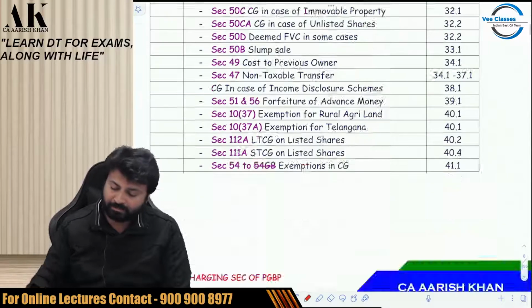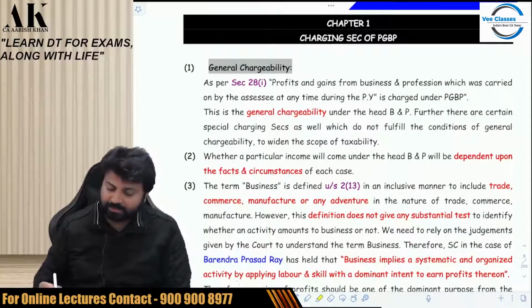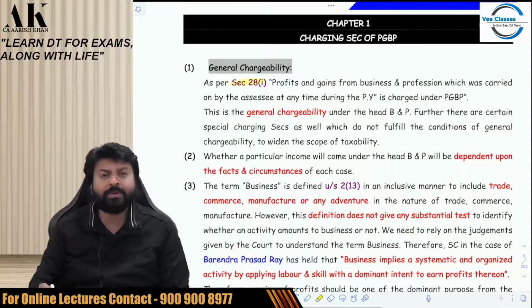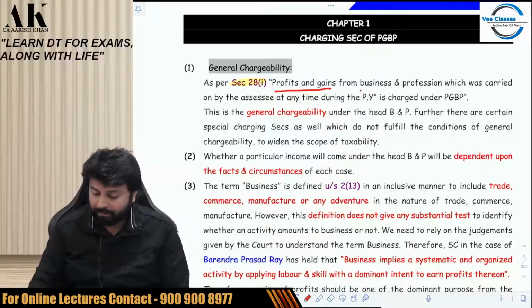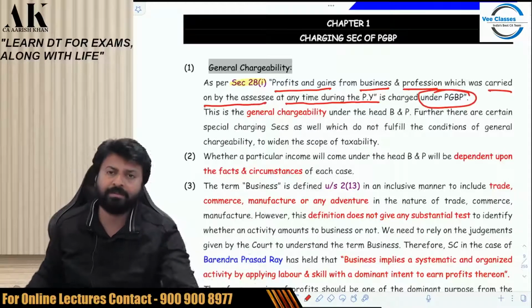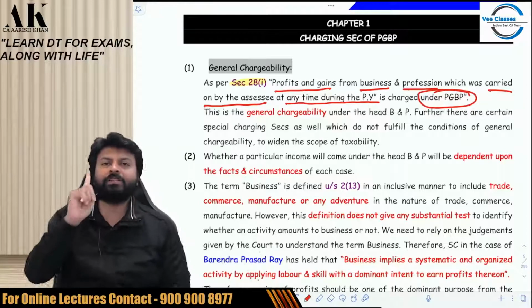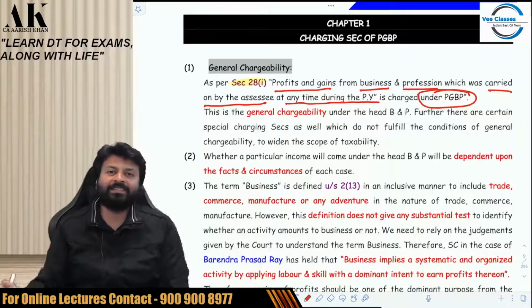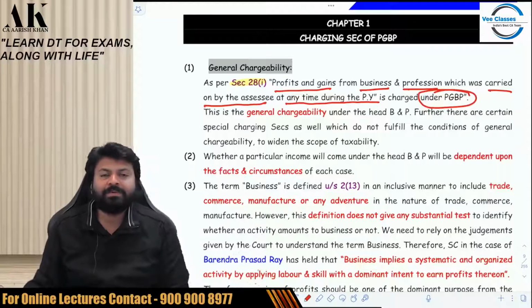Pay attention please, all of you. On page number 1.1. What does the general charge say? As per section 28(1), general charge says that profits and gains from business or profession which was carried on by the assessee at any time during the previous year is charged under PGBP. So now our duty is to fulfill these two lines. If you fulfill these two lines, your income is covered under PGBP. That's it.